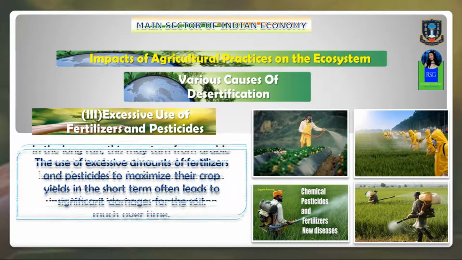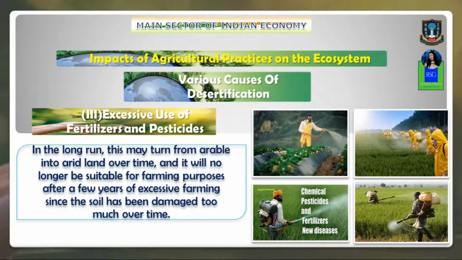So in order to get a good harvest in a very short period of time, you make use of what? Too much of excessive what? Chemical fertilizers and pesticides. The use of such pesticides and fertilizers in the long run is not good for the soil. Well, in the long run, what happens? The land may turn from arable into arid land over time, and it will no longer be suitable for farming purposes after a few years of excessive farming. Why? Since the soil has been damaged too much over time.